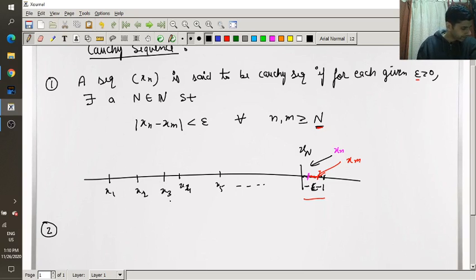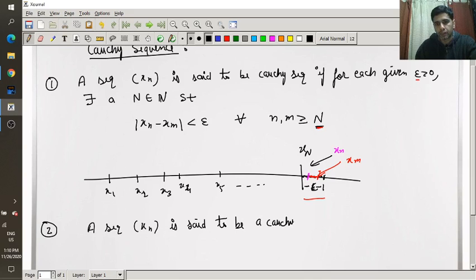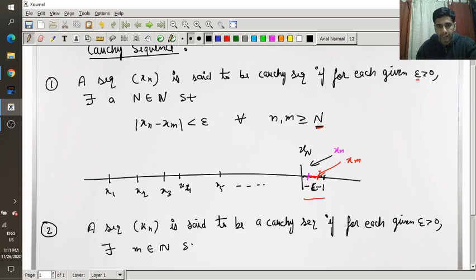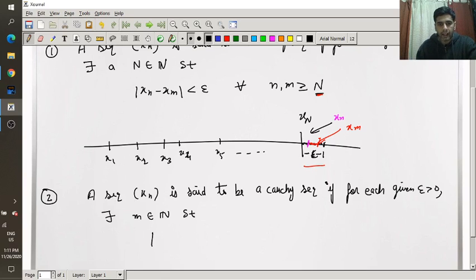So the second statement is: a sequence xn is said to be a Cauchy sequence if for each given epsilon greater than 0 there exists a natural number N such that |xn minus xN| is less than epsilon for all n greater than or equal to N.